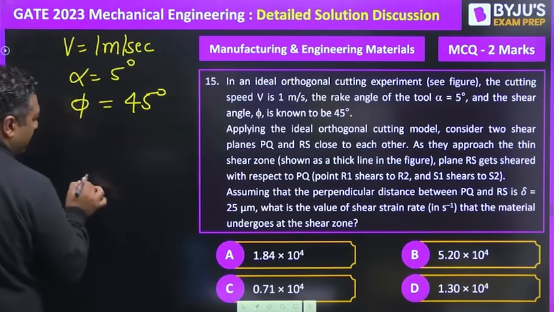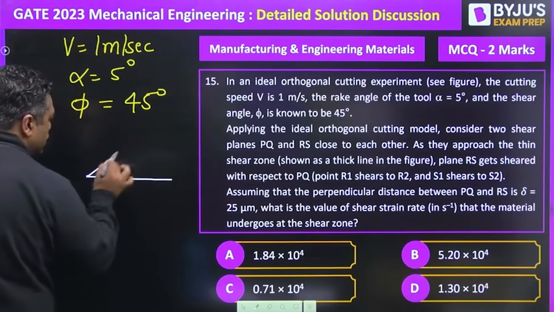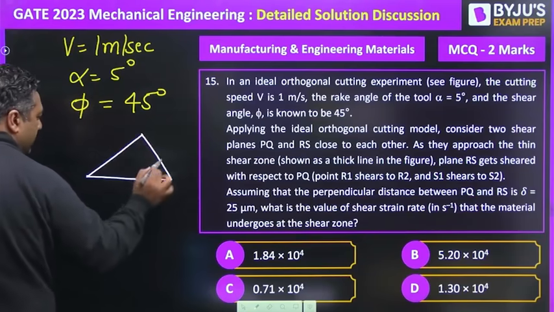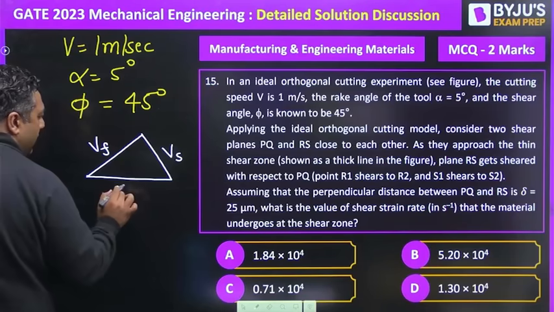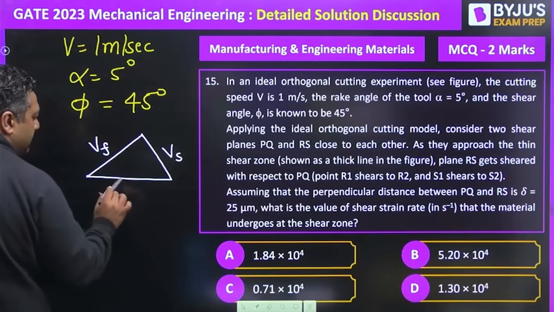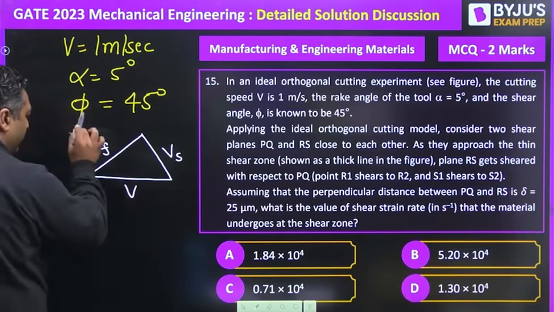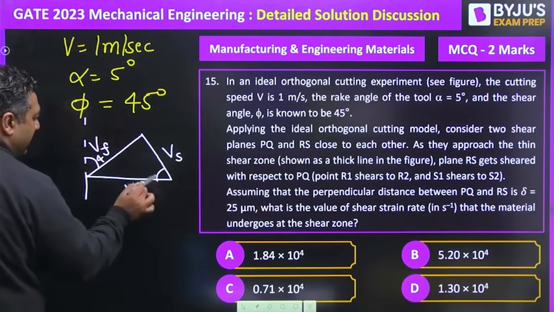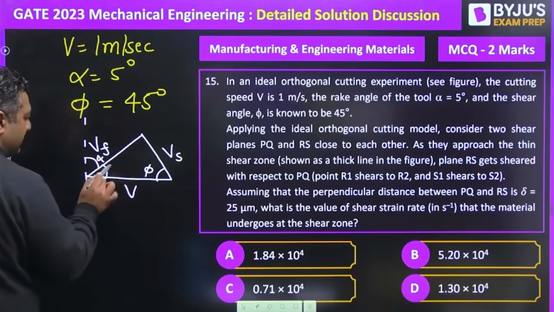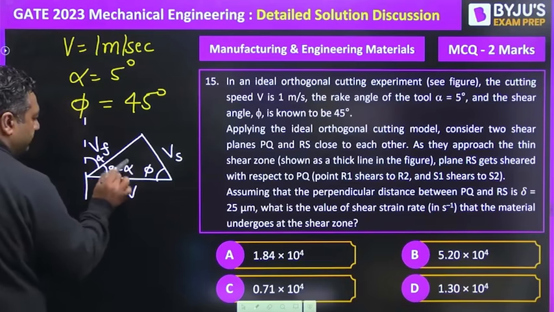We are going to have cutting velocity, chip velocity and shear velocity. This is the shear velocity, the chip flow velocity, and this is going to have the cutting velocity. So this angle is alpha, this angle is phi. So this is 90 minus alpha.